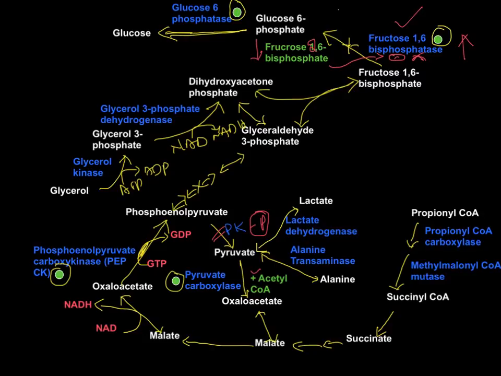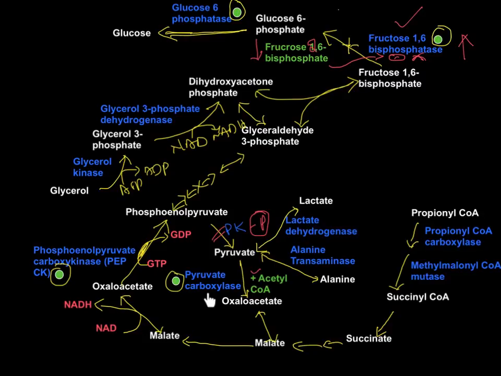In this particular video I tried to explain the entire gluconeogenesis process, including all the precursors or substrates for gluconeogenesis. I have explained how alanine is converted to glucose, how lactate is converted to glucose, how glycerol is converted to glucose, and how propionyl CoA is converted to glucose, and also the important enzymes that I have mentioned. For each of these substrate molecules you need to remember all that, because those are the things that can be asked in different types of exams.